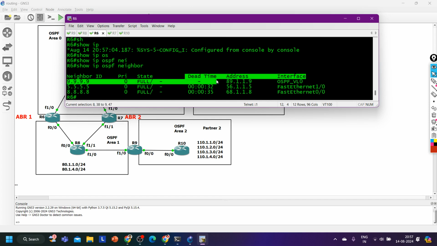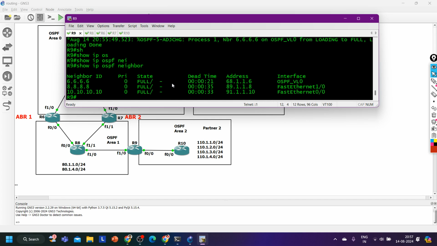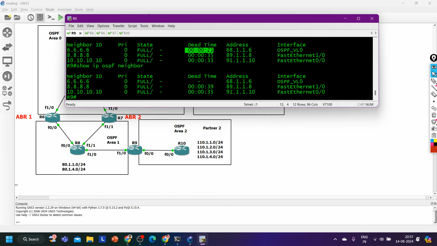First of all, see, there is no any dead time. There is no any dead time. Correct? On router number 9 also you can see for 6.6.6.6 this dead time. See the difference. Right? So on the virtual link, guys, there is no age. There is no age of LSA.